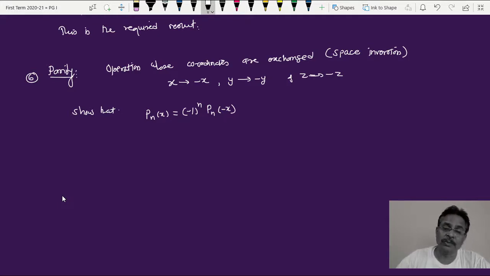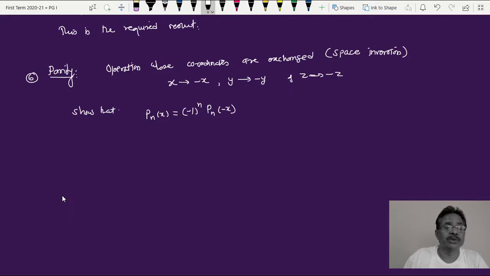For some Legendre polynomials, where x is replaced by minus x, the value of that particular Legendre function doesn't change, so that is said to have positive parity. Whereas if n is odd, then minus 1 raised to an odd number is minus, and therefore Pn of x is equal to minus Pn of minus x, and in that case that type of Legendre polynomial is said to have odd parity or negative parity. That is what to write, in very brief.